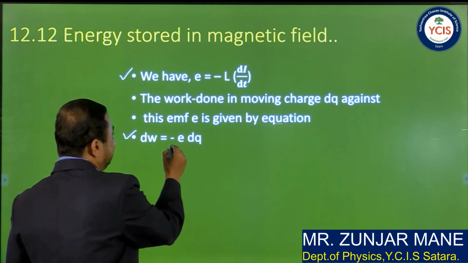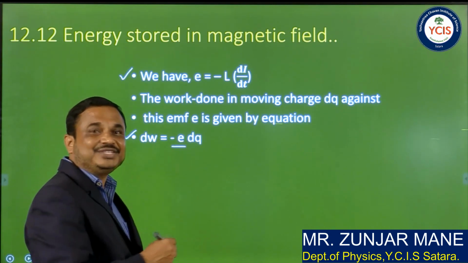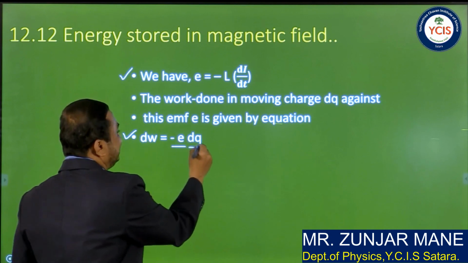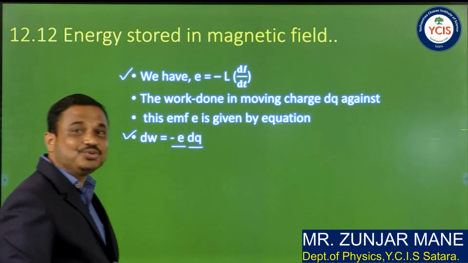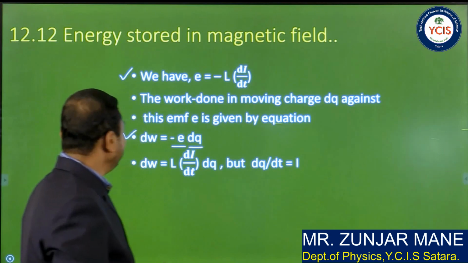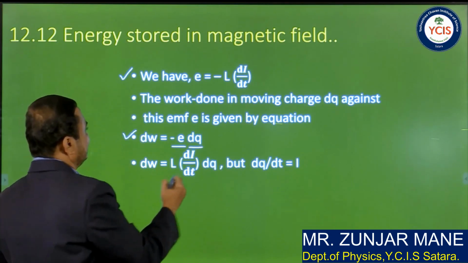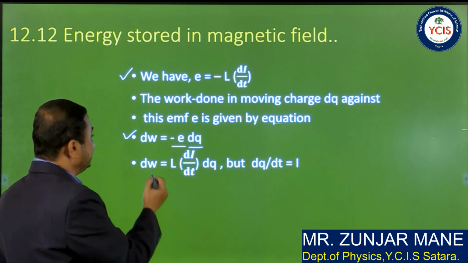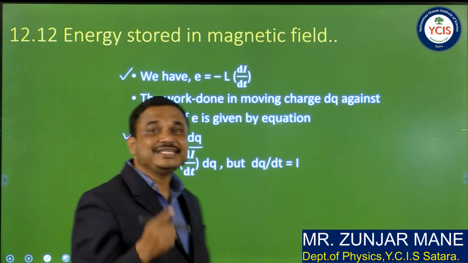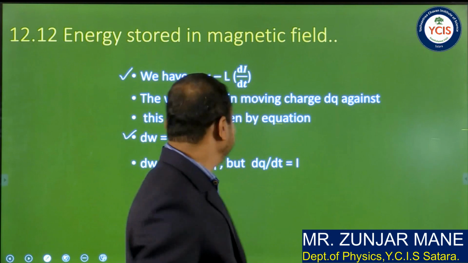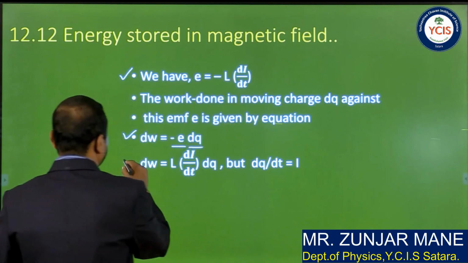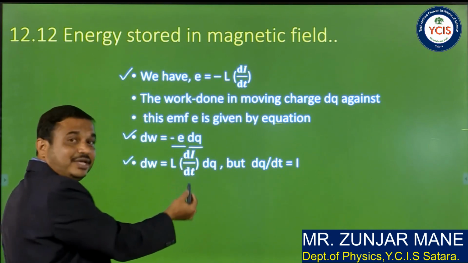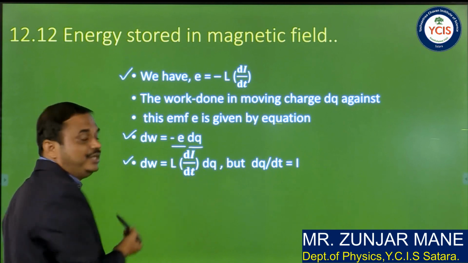So here the potential is the induced EMF, and the charge is a further charge dq we have to send through that circuit. Now substitute the value of E from the previous expression, that is minus L into di by dt. So we have dw equal to L into di by dt into dq.